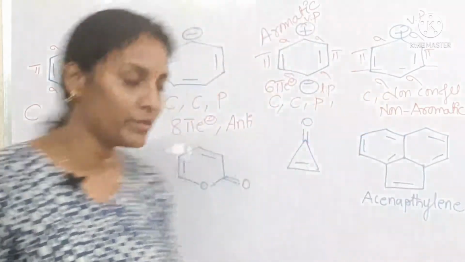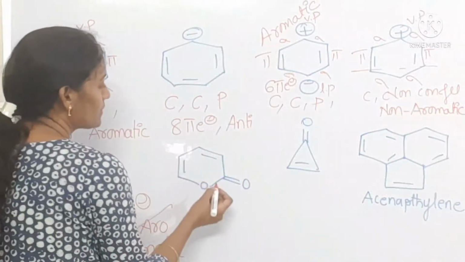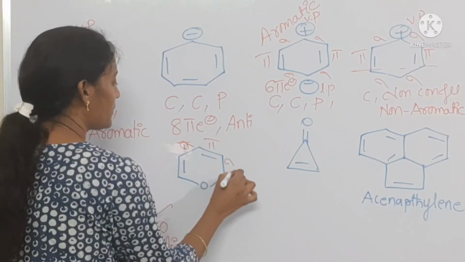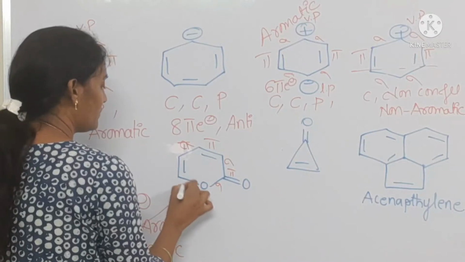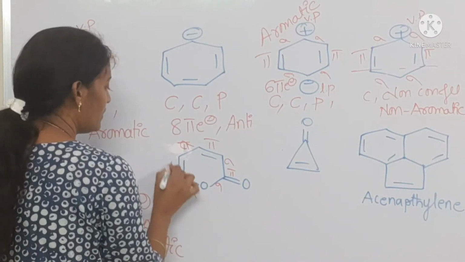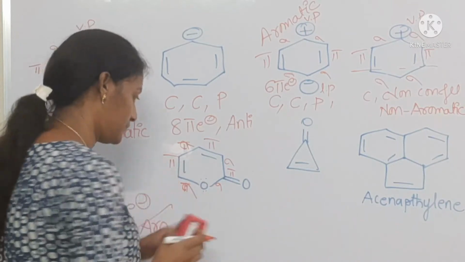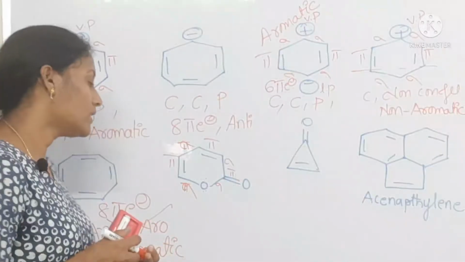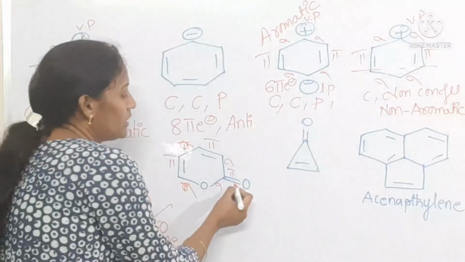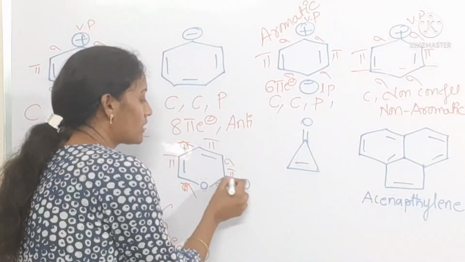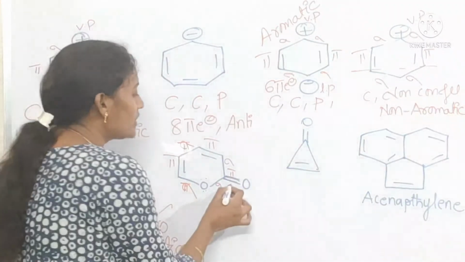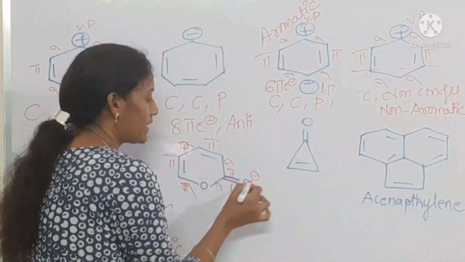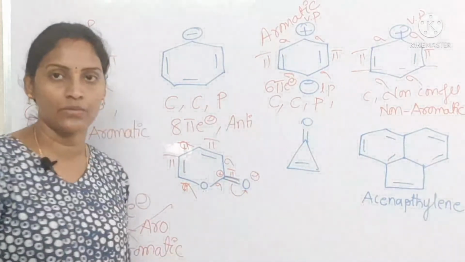Okay, remember this one. Coming to this, sigma, pi, sigma, pi, sigma, pi, sigma, pi. Here two lone pairs are present on an oxygen atom. We have a doubt. Are these electrons involved in conjugation or not? If these pi electrons go towards oxygen, then oxygen becomes negatively charged. This will become a positive charge. Carbon gets positive.